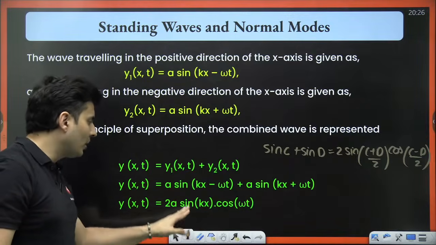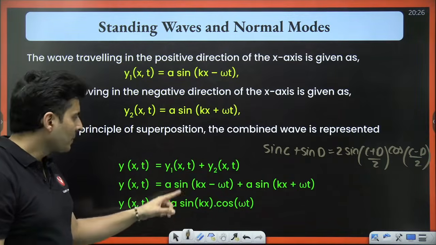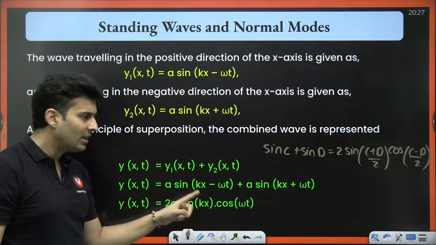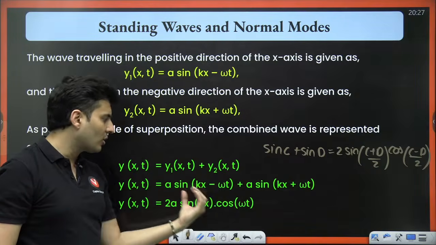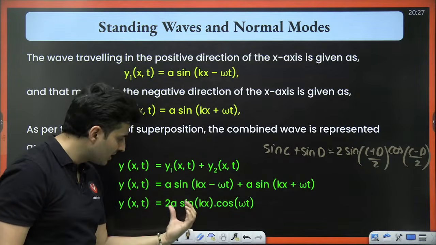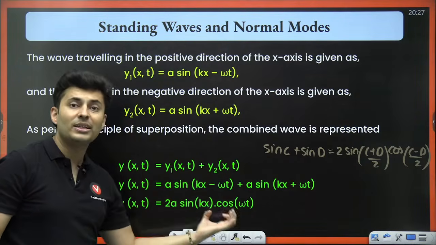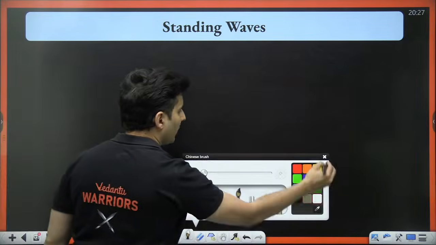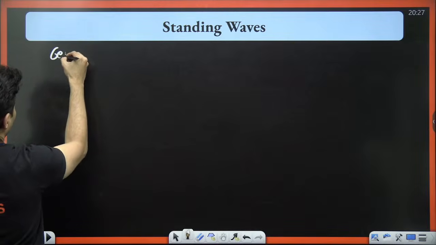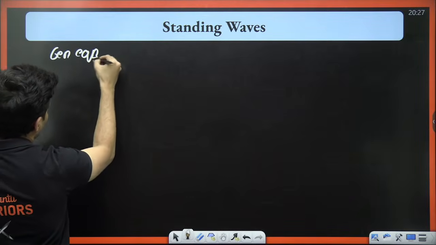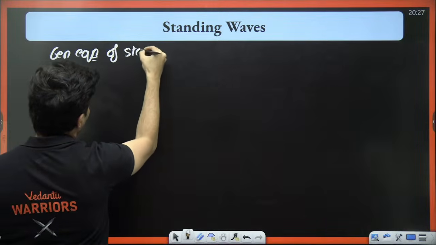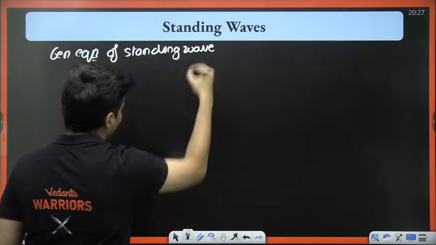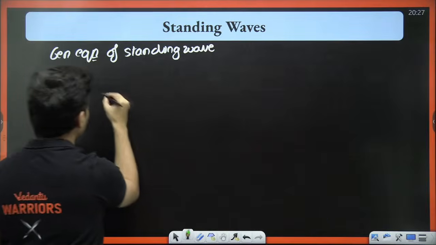It's not necessary you get sine cos every time, because if it was sine plus cos or cos plus sine or cos plus cos, these terms will change. So in fact, I would say that the general equation of a standing wave looks something like this.